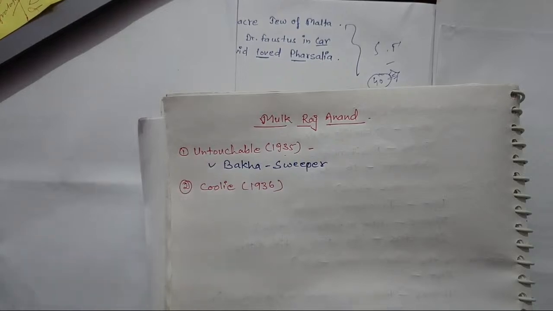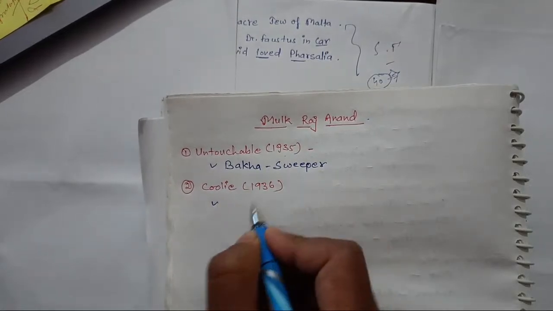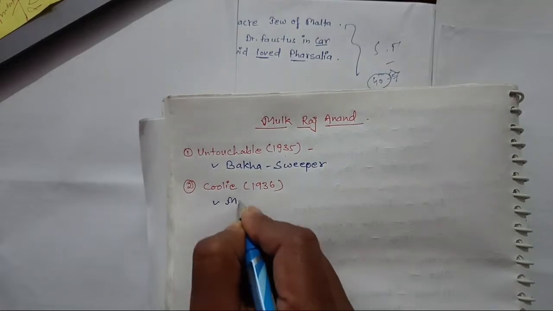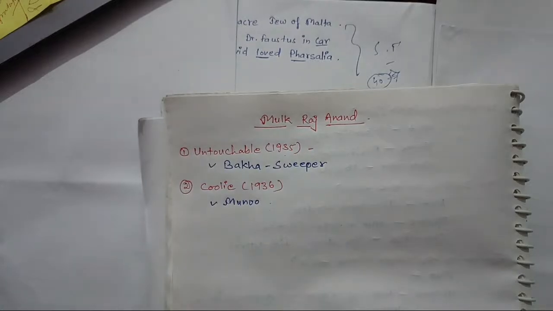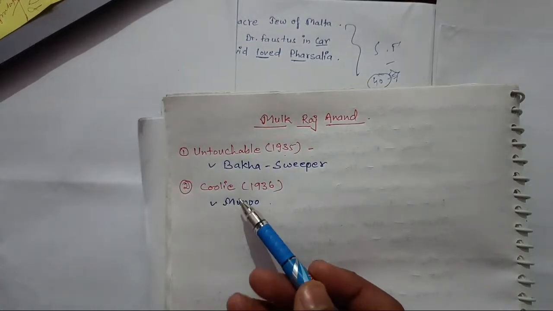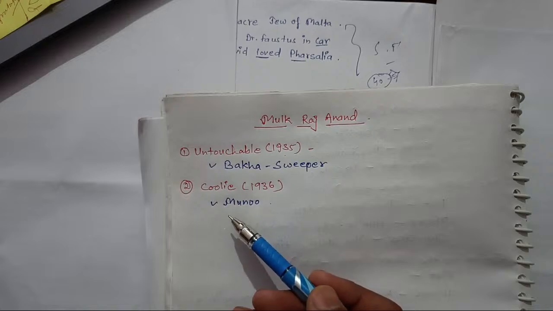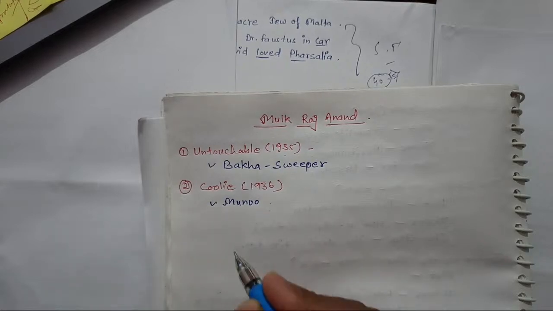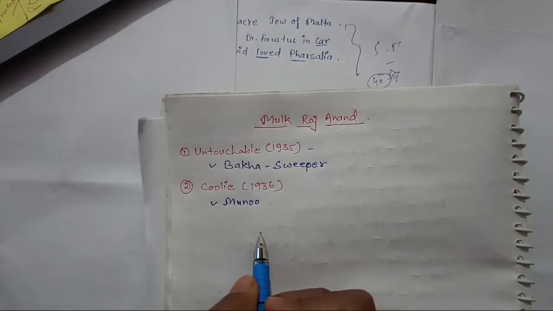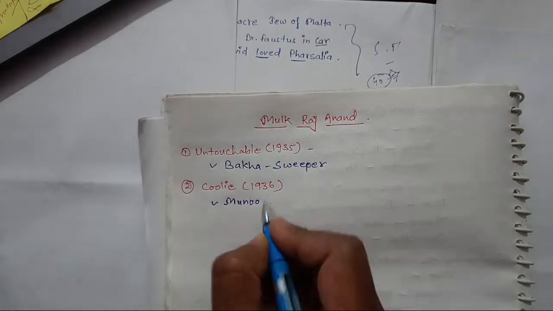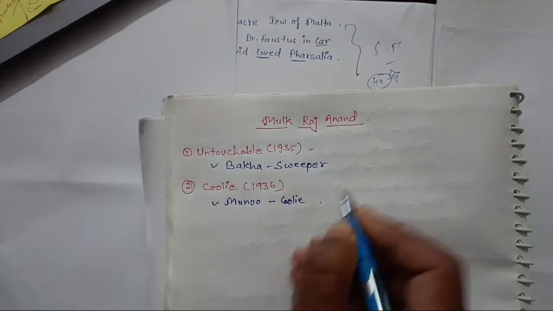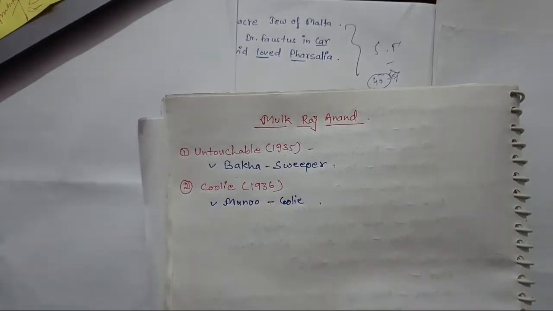So Coolie is here, and the publication date we have done. Now write down the name of the important character Munoo. And questions are asked in different ways, like sometimes the name of the work, sometimes the name of the character, and asked like which work was that, and it can be asked who is the writer. So this is the story of Munoo, a young boy from a poor family who becomes a coolie. All right. So you should remember this one. Bakha was sweeper, Munoo was coolie.